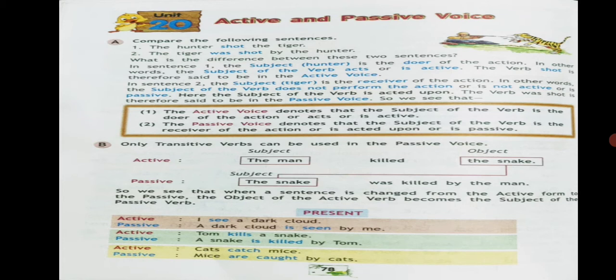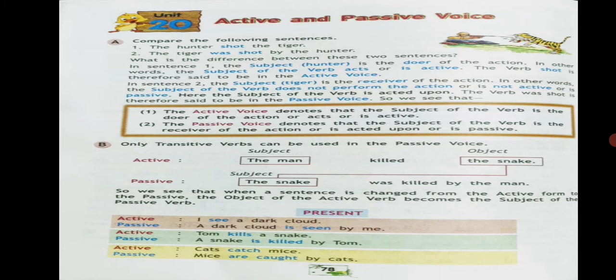In sentence 1, the subject hunter is the doer of the action. In other words, the subject of the verb acts, it is active. The verb shot is therefore said to be in the active voice. But in sentence 2, the subject tiger is the receiver of the action. Means the subject of the verb does not perform the action, it is not active but passive. Here the subject of the verb is acted upon. So the verb was shot is therefore said to be in passive voice.